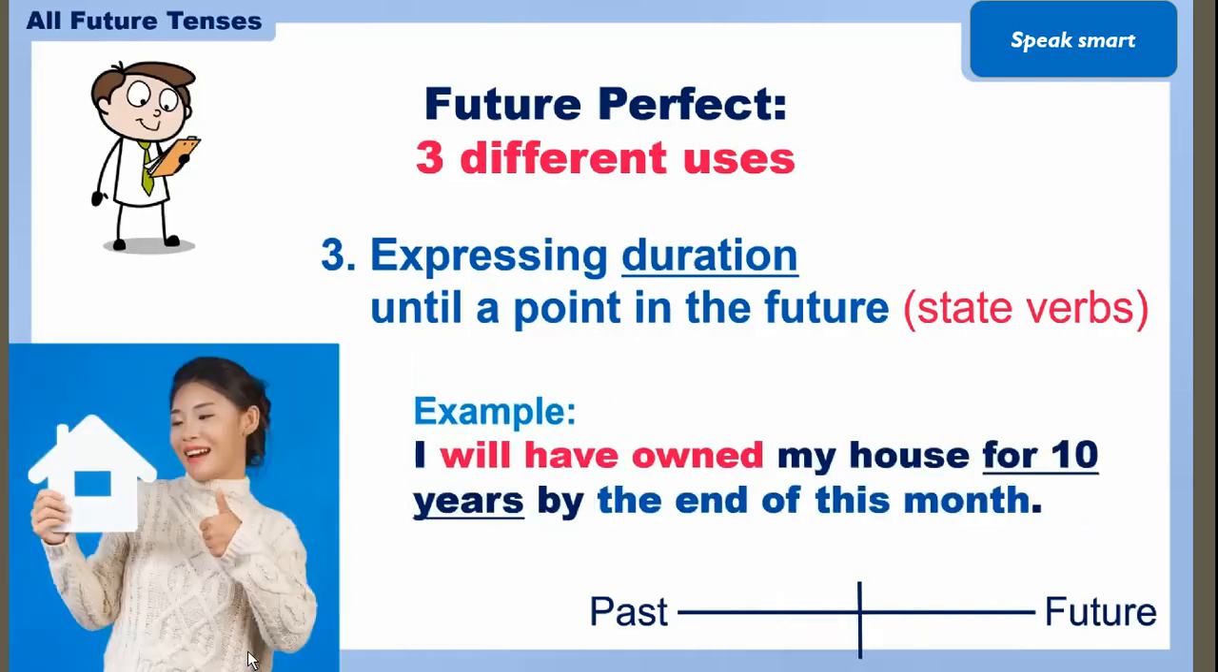I hope you understand. I will have owned my house for 10 years by the end of this month. Right, so here again I am talking about the past action, and here कि जब तक मैं अपना घर ले चुकी होंगी तो उसको 10 साल हो जाएंगे इस महीने तक. Right, so this type of sentences we are making where we are expressing the duration with some point in the future.